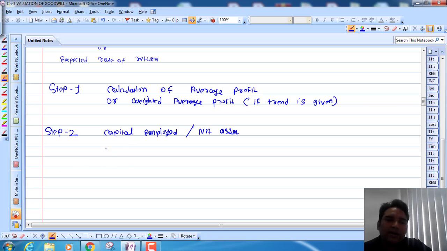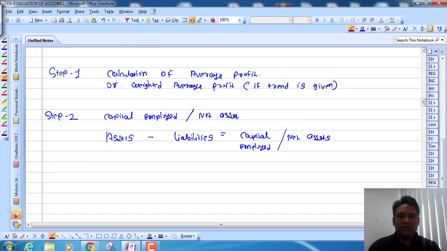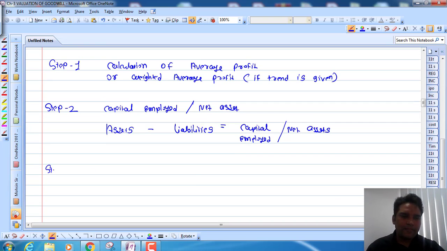So how can we find it? In the question they will give you total assets, and out of the total assets you have to deduct liabilities. So you will get capital employed, or the other name is net assets.